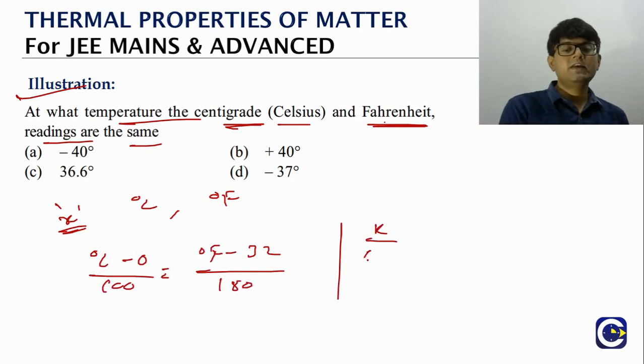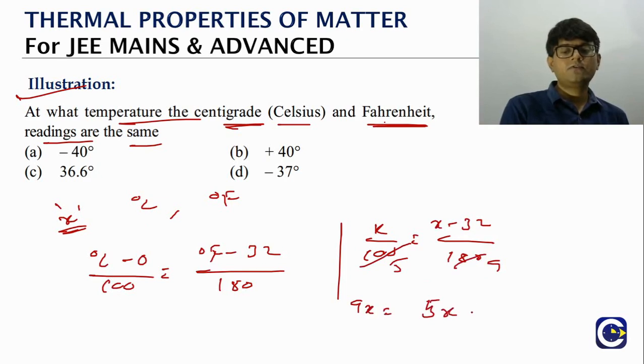Means we will put it as X. X by 100 is equal to X minus 32 by 180. Okay, so if you cancel it, it will be 9X is equal to 5X minus 5 into 32. So 4X is equal to, what is 5 into 32?